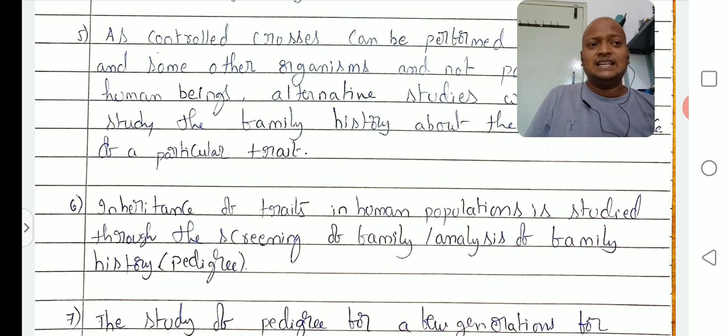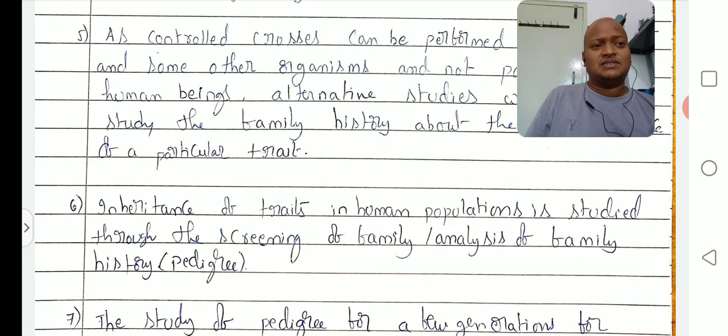So the gene related study, whatever the character related study, that is called pedigree analysis. So family history. Sixth point: inheritance of traits in human population is studied through screening of family or analysis of family history. Suppose one grandfather is suffering with a disease, and that occurs in the sons, or is carried forward to the grandsons.